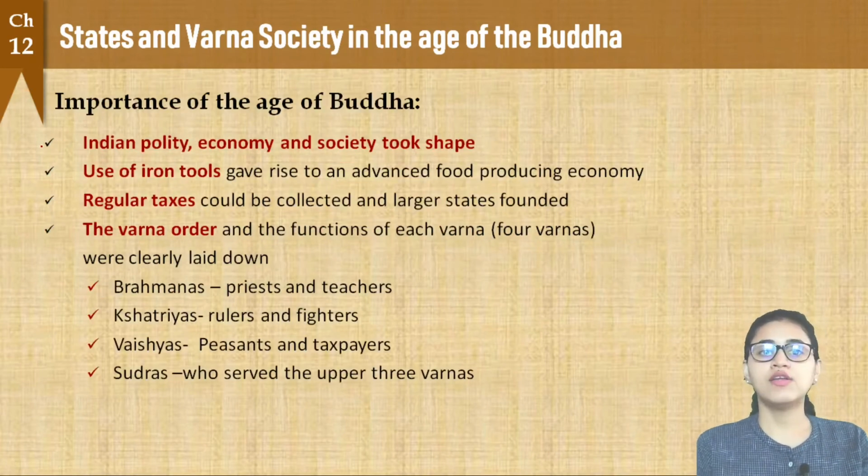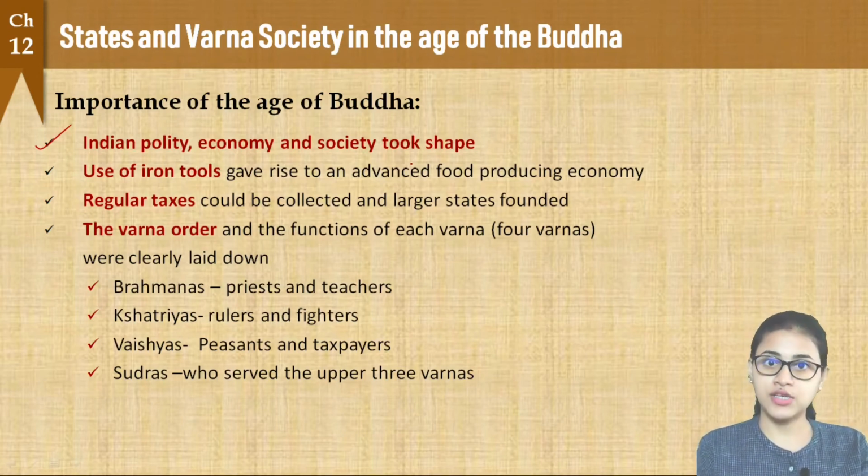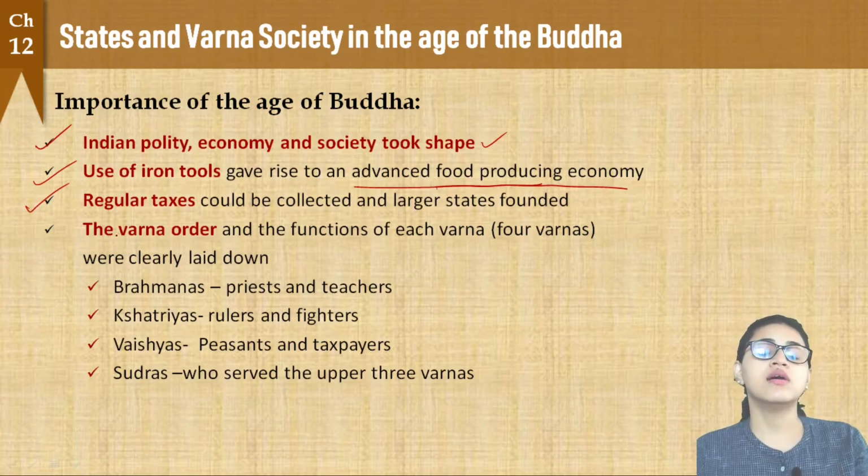All right. Now let us summarize and see the importance of the age of Buddha. The Indian polity, economy and society actually took shape during this period. Then we see the use of iron tools in agriculture and craft, and these gave rise to an advanced food producing economy. Because of this, there was more produce, so it was now possible to collect taxes on a regular basis.